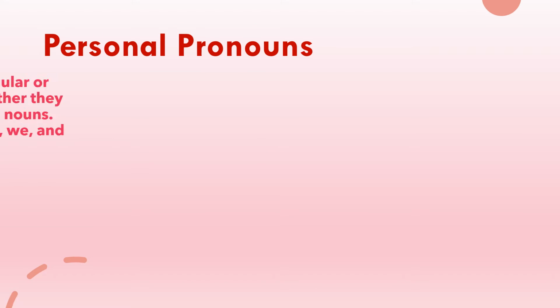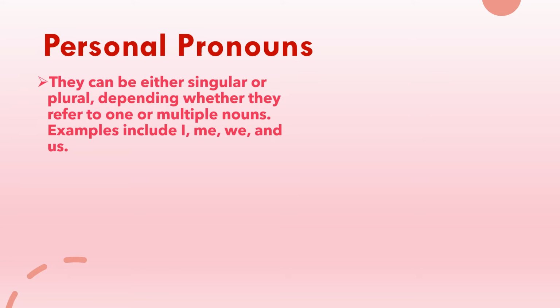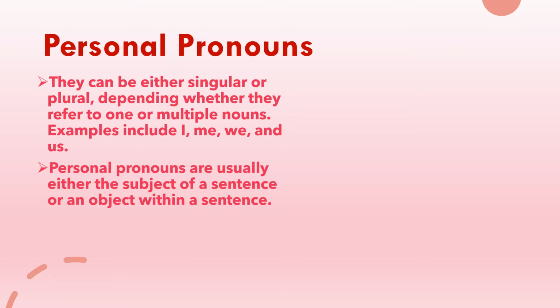Personal pronouns. Personal pronouns can be either singular or plural, depending on whether they refer to one or many nouns. A singular is something that is only single and plural meaning many. Now, personal pronouns are usually used as either the subject of a sentence or an object within the sentence.